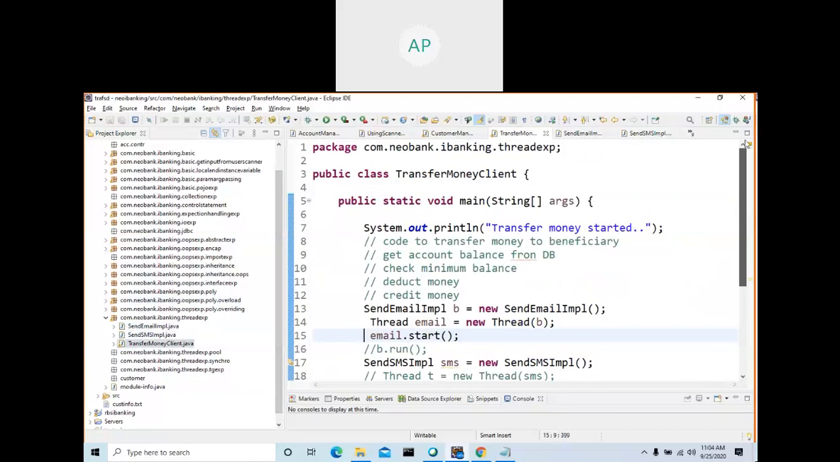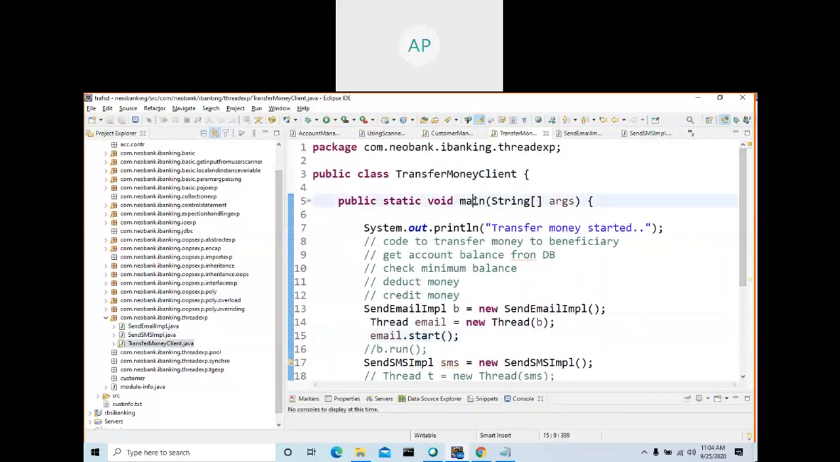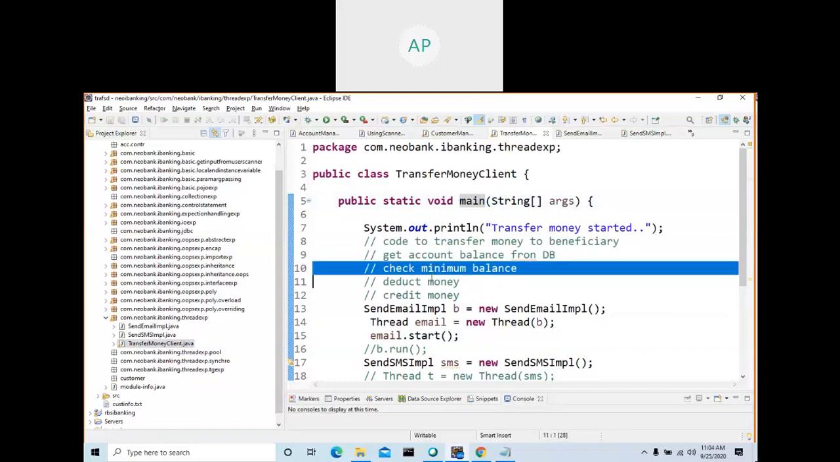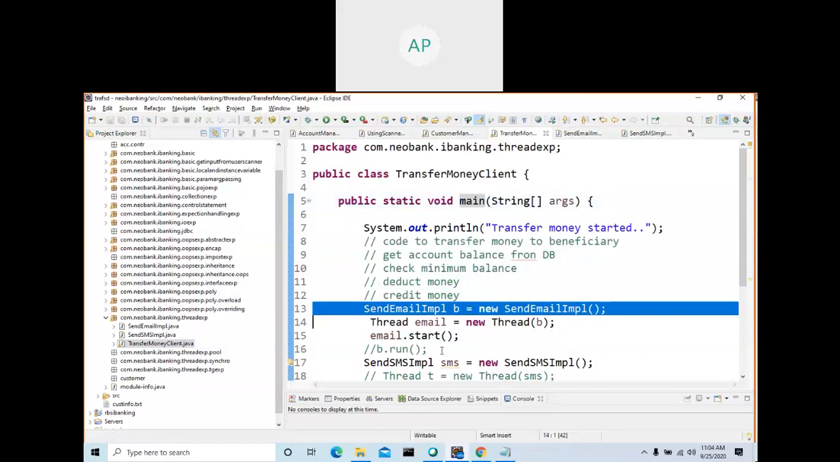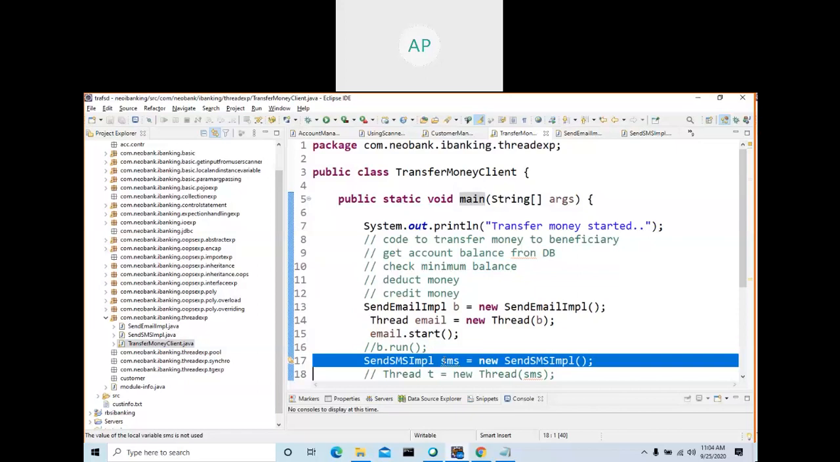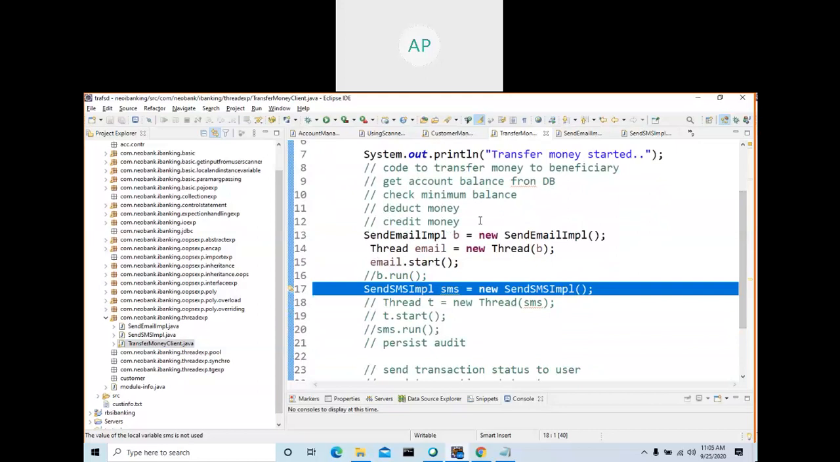Email sending, SMS, transfer money. Here you see, is this a thread class? No, it is just a class. Here I wrote one main method, and I want to transfer money. What are the steps to transfer money? Beneficiary, get account balance, check minimum balance, debit money, credit money, then send email, then send SMS. So these are the tasks when you want to transfer money.